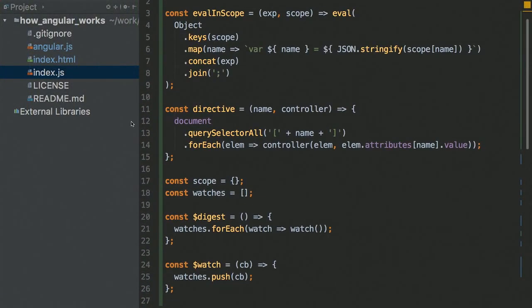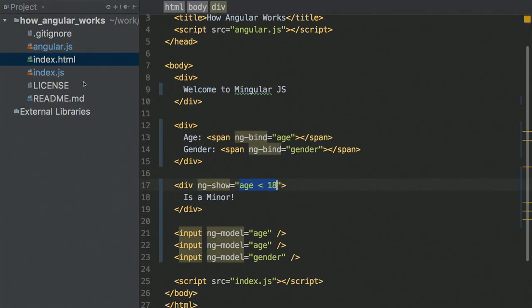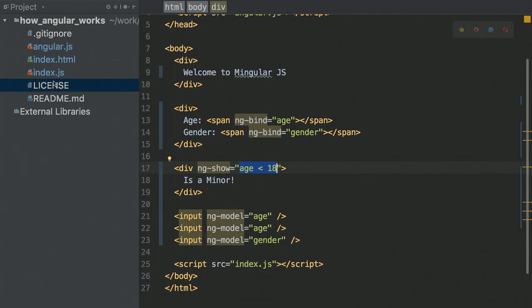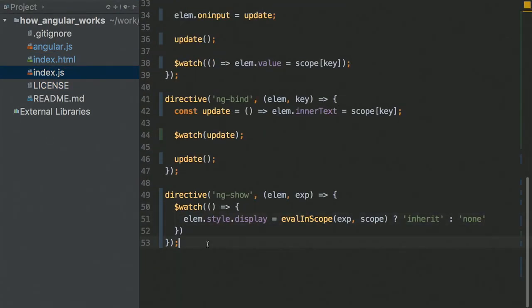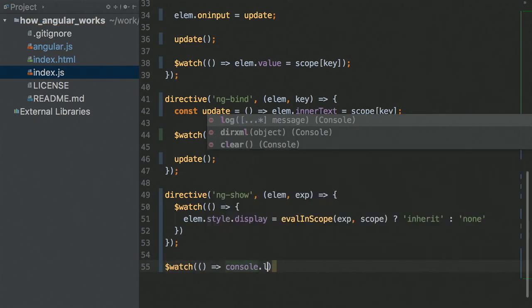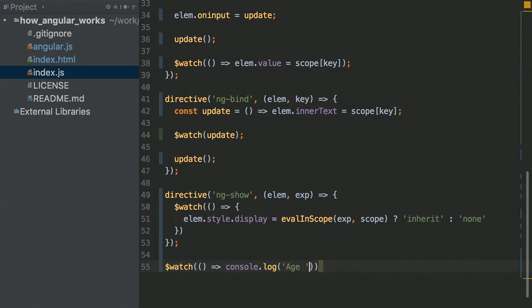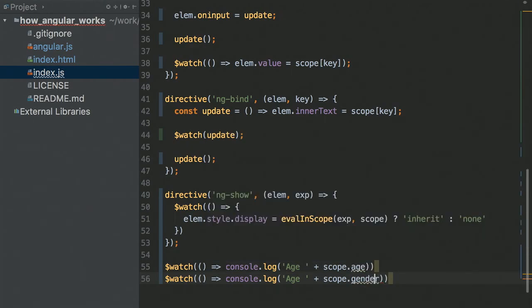So this thing is working, but I want to extend my application even more. I don't know if you noticed, I have a small problem with the watches. If I do something like watch, like the code we had before, watch console log, age, scope age, and gender.